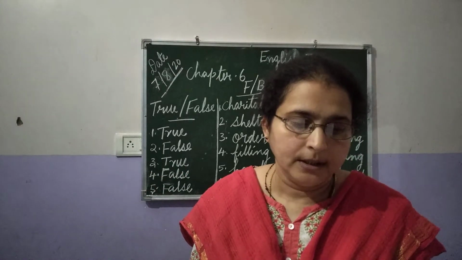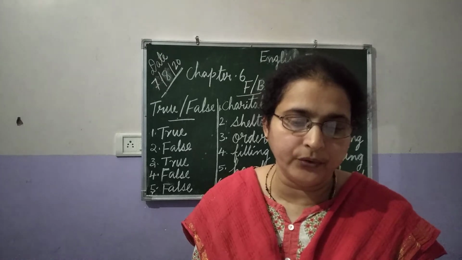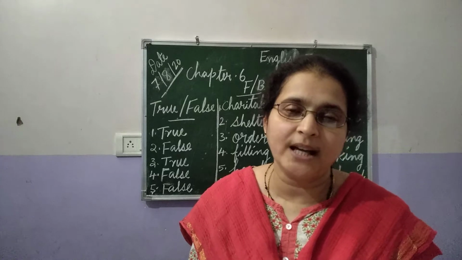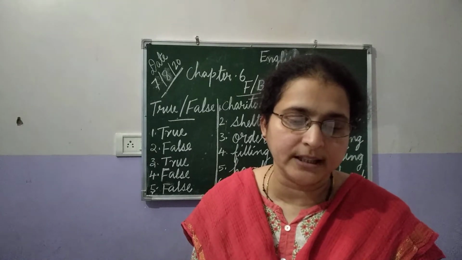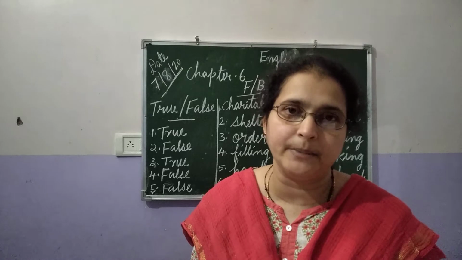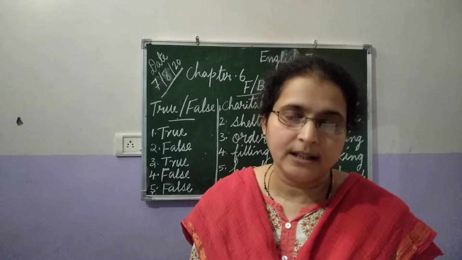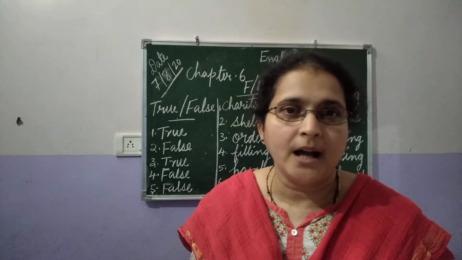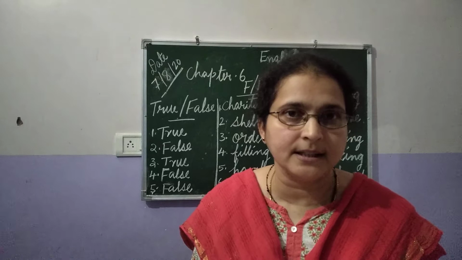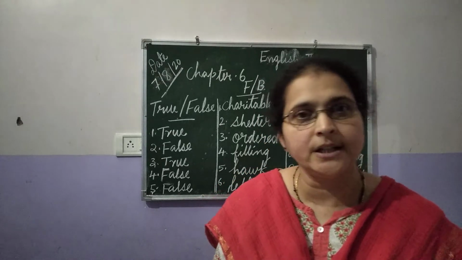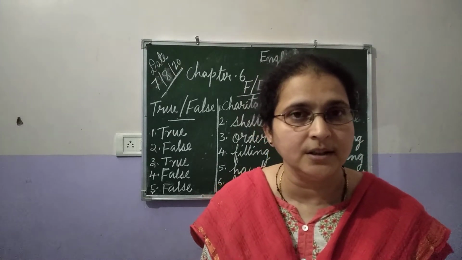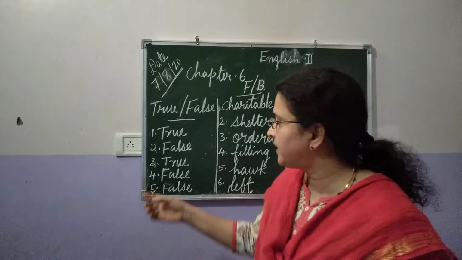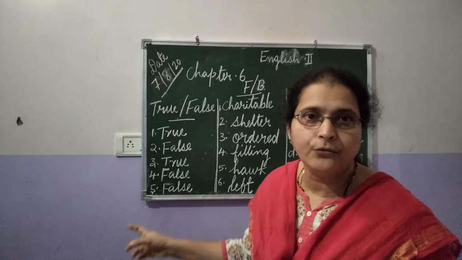The fourth one. The king offered the dove flesh of any other animals. What is the right answer here? It is wrong, no? The king himself cut the flesh from his thigh and arms. That is what we read in the lesson, isn't it? You can do it by yourself. It's a very simple lesson. So we will write false. The answer is false.